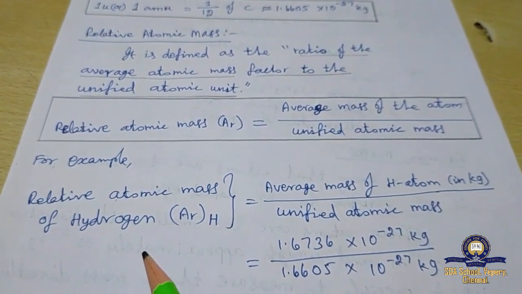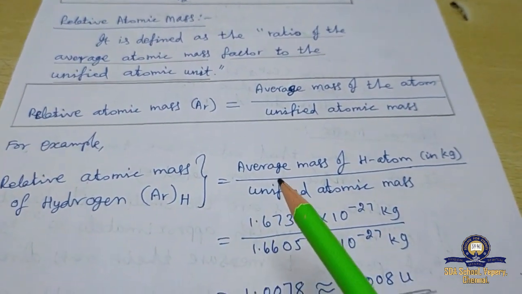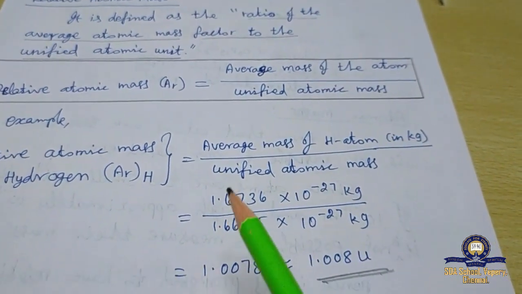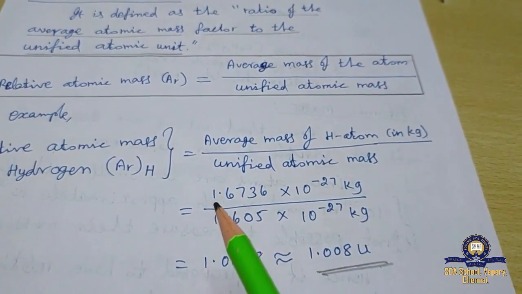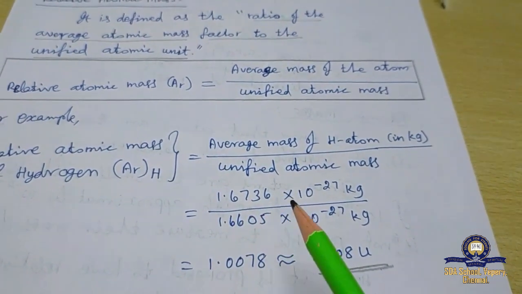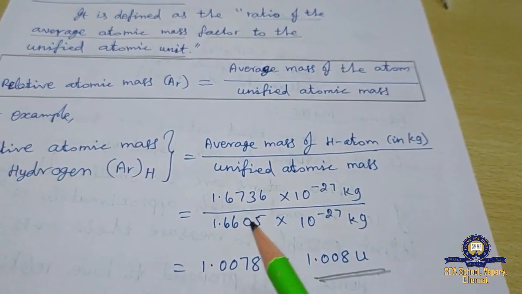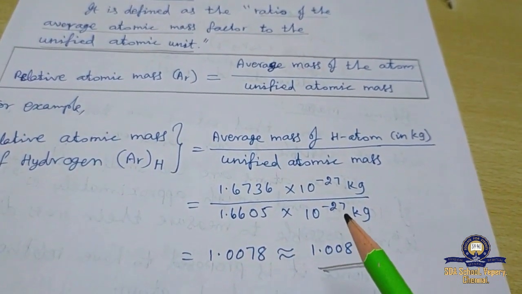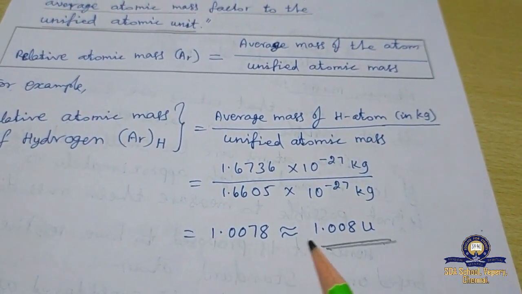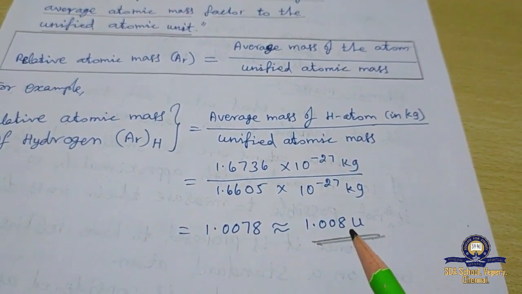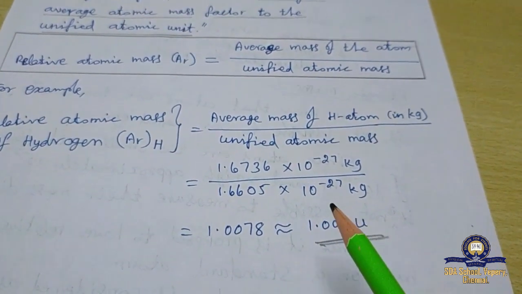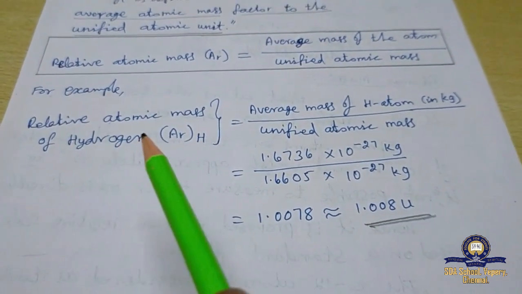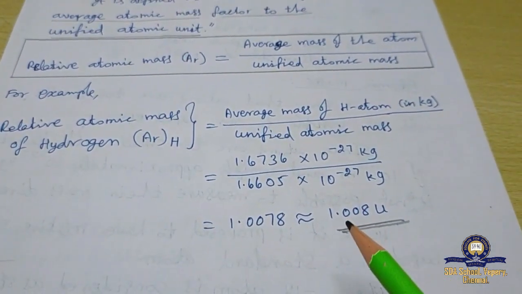Relative atomic mass of hydrogen equals the average mass of the hydrogen atom in kilogram divided by the unified atomic mass. The average mass of the hydrogen atom is 1.6736 × 10^-27 kilogram, divided by the unified atomic mass value 1.6605 × 10^-27 kilogram. The approximate value we get is 1.008 unified atomic mass. That means we can say the relative atomic mass of hydrogen is 1.008.